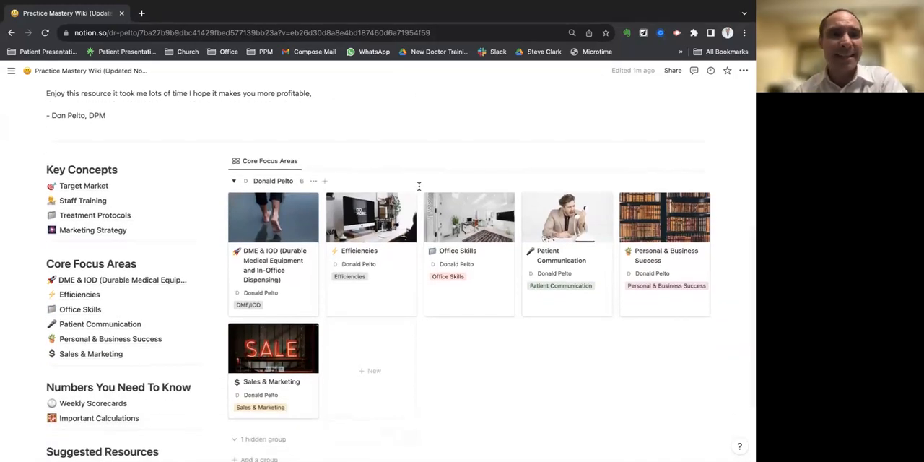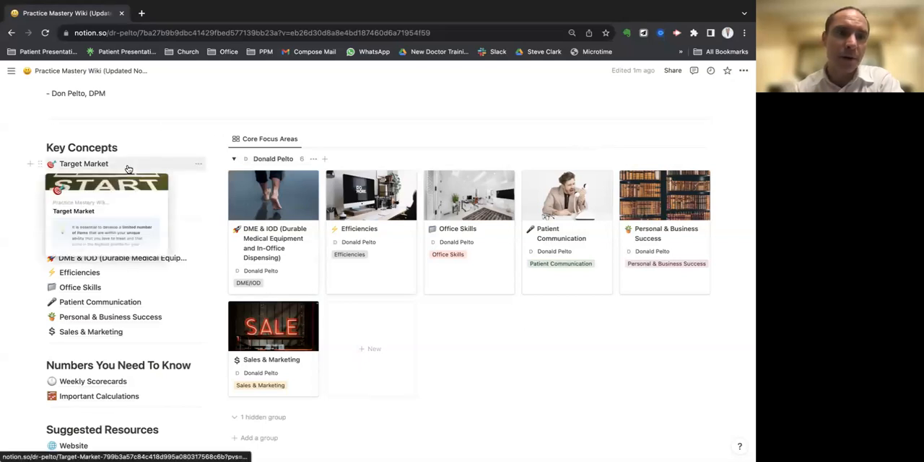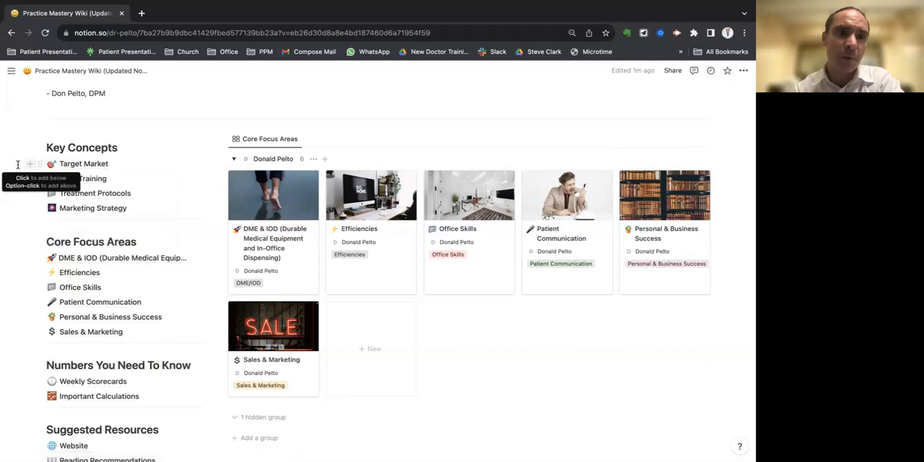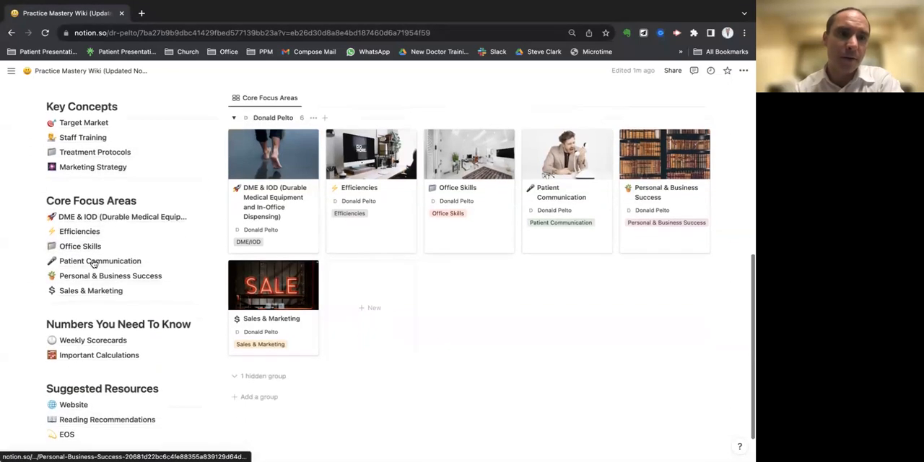Okay, so let's get into this. I've divided this the following way. If you can see here, these are the core focus areas, which include these 6 things. These are the 6 things that I focus on in Podiatry Practice Mastery. I put some key concepts here that I think are the most important: developing a target market, which are the things we want to focus on, staff training, treatment protocols, and then marketing strategy.